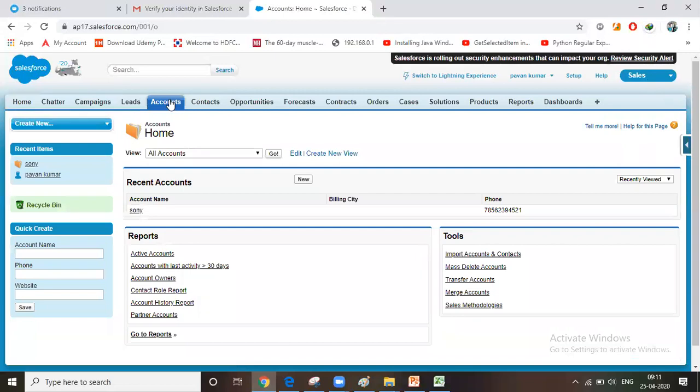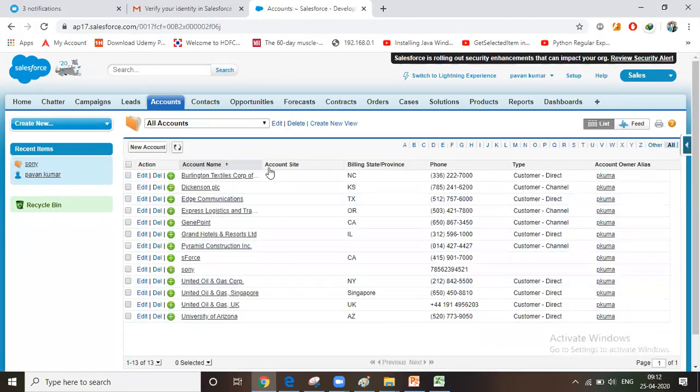A tab is nothing but a table, but we have to call it an object: the accounts object. The object is visible in the form of a tab. So this is the landing page of the accounts tab. Just remember the terminology. If we click on go,